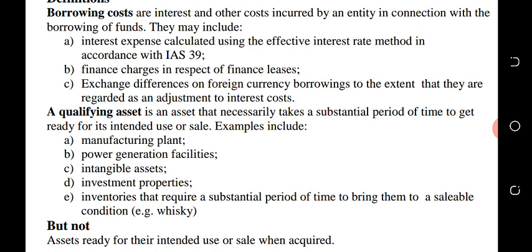Now, say you have a foreign loan which you use to finance a particular capital expenditure. When we want to pay back the interest on that foreign loan, because of the difference in currency, there is an exchange rate difference.